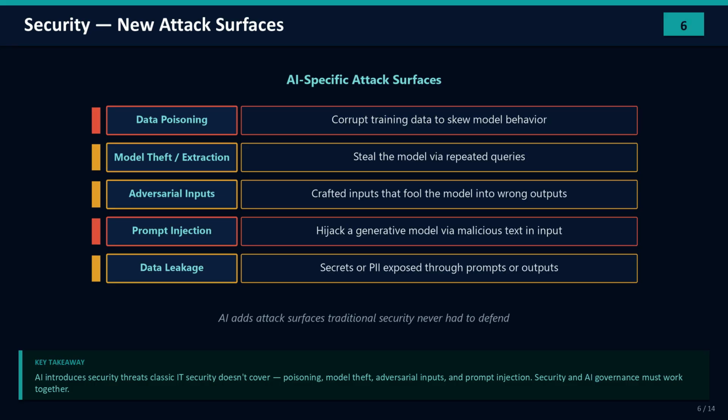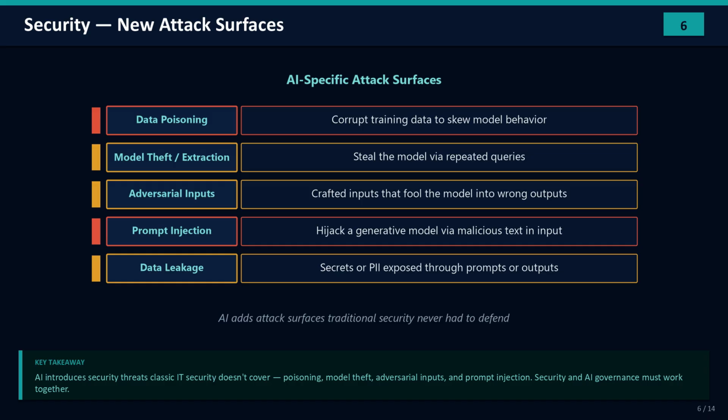AI also opens up security threats that traditional IT security never had to defend against. Data poisoning: an attacker corrupts the training data so the model learns something harmful. Model theft or extraction: stealing the model itself, which may be worth millions. Adversarial inputs: specially crafted inputs designed to fool the model into a wrong answer. Prompt injection: hijacking a generative AI by smuggling malicious instructions into its input.